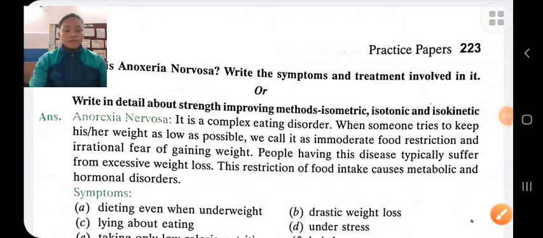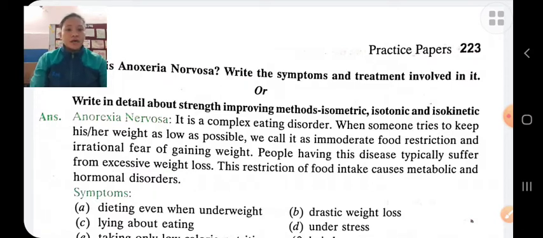Good morning, student. In our last video, we had discussed till question 31. Our next question is: write in details about strength improving methods, isometric, isotonic, and isokinetic.